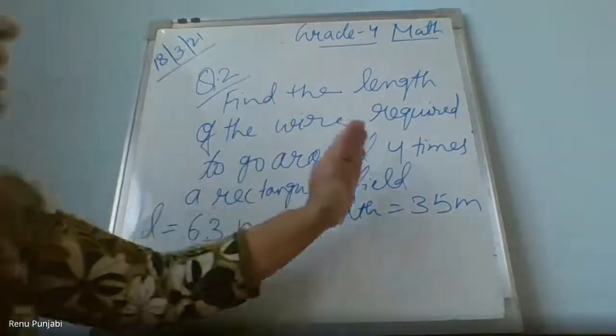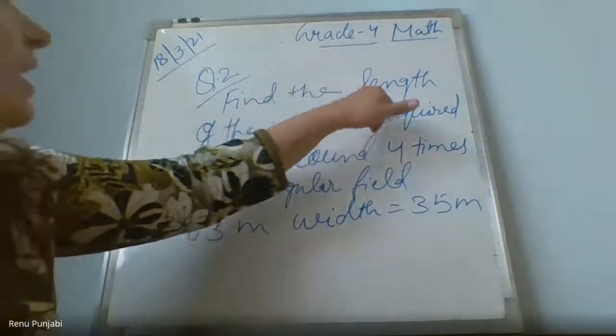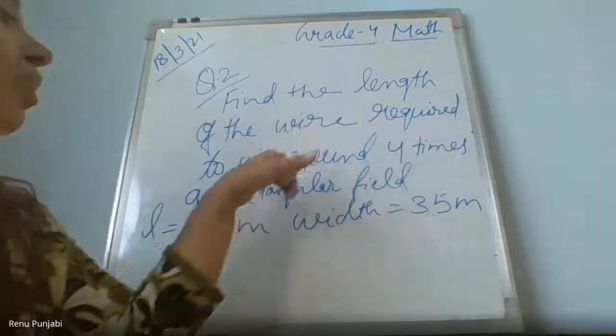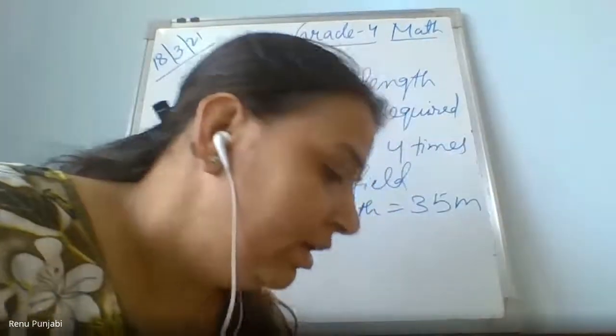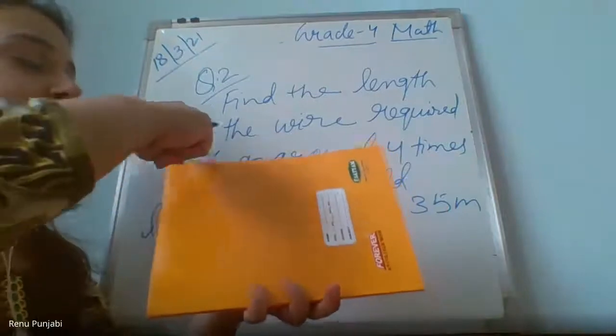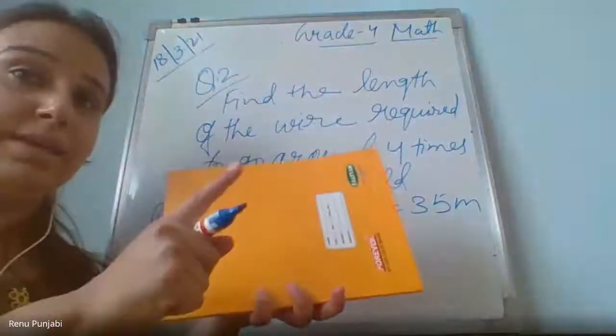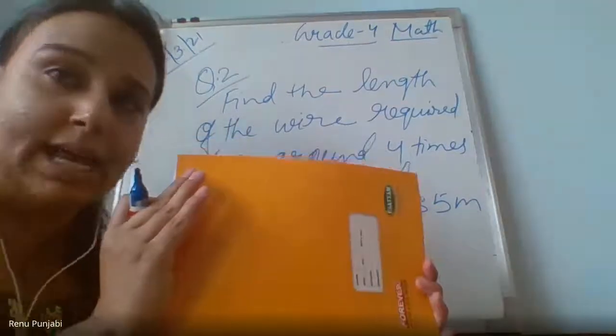And it's a rectangular field. Find the length of the wire required to go around the rectangular field. For example, this is the rectangular field, right? We need to put a wire around this notebook, but 4 times. First of all, we need to find out one time, right?